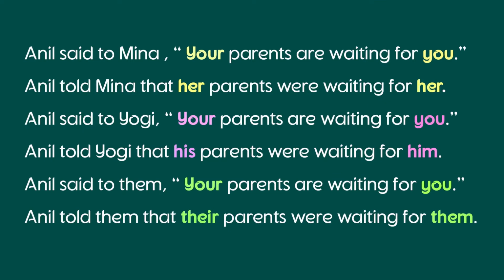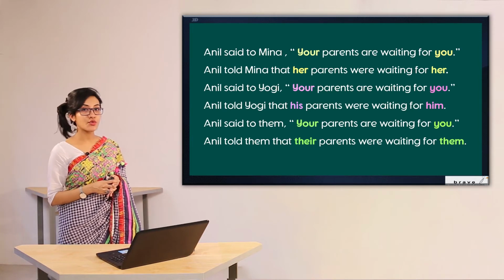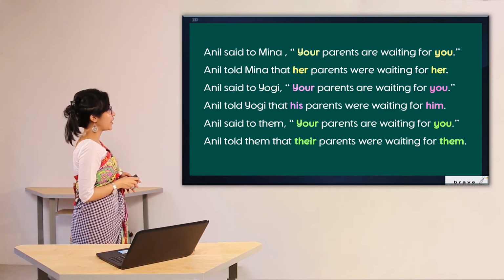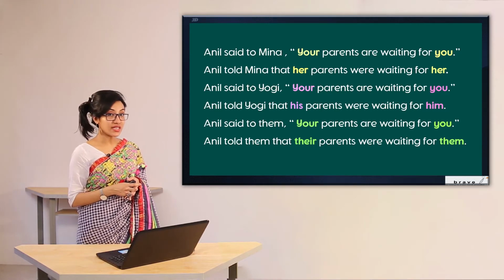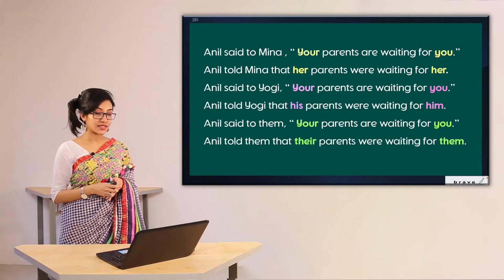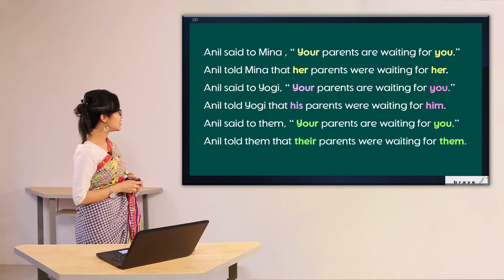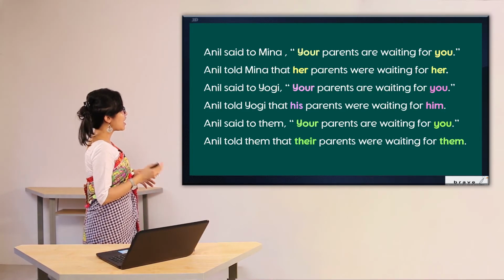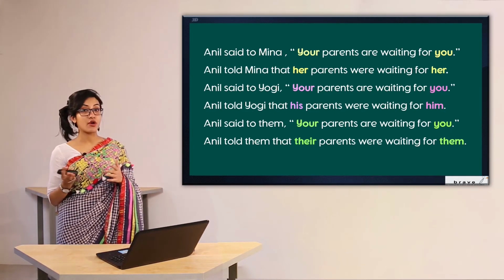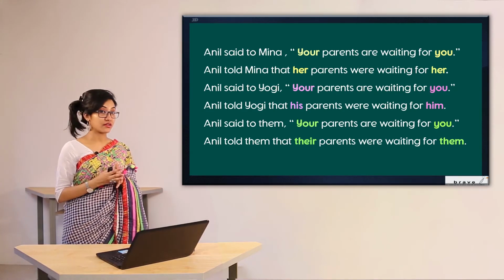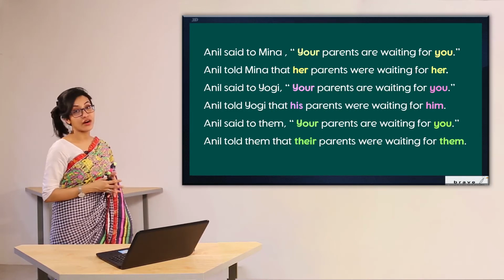Now let's see some direct examples of changing speech from direct to indirect. In the first one we have, Anil said to Meena, your parents are waiting for you. As you can see in here, we have are waiting, that means present continuous tense. How are we going to change it? We have written, Anil told Meena that her parents were waiting for her. So we were talking about Meena's parents. Meena is a girl. For that reason, we have written her here.